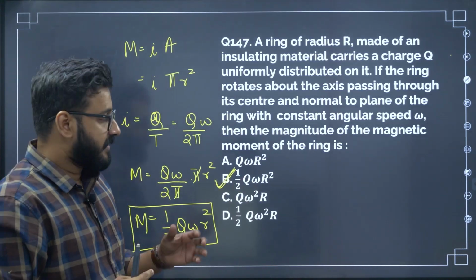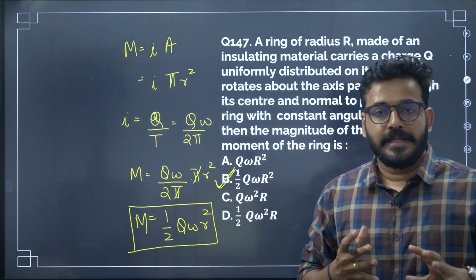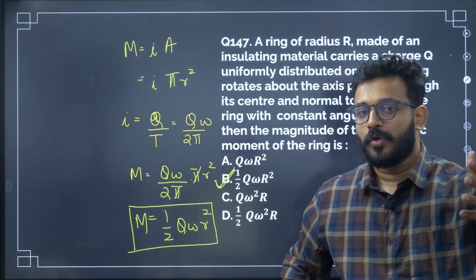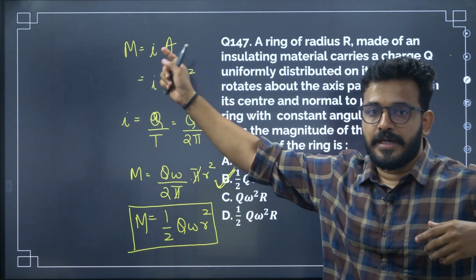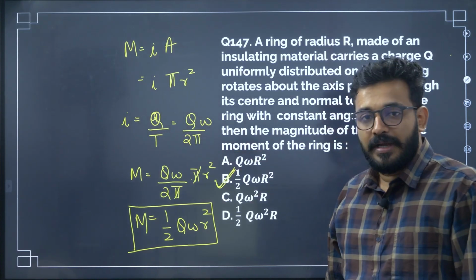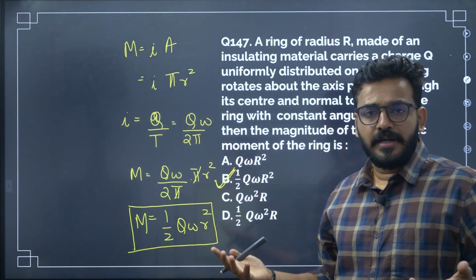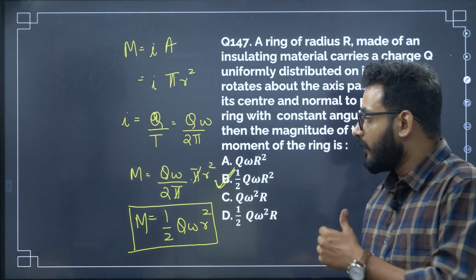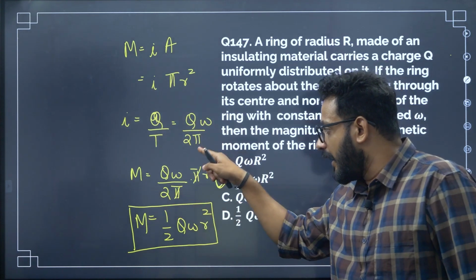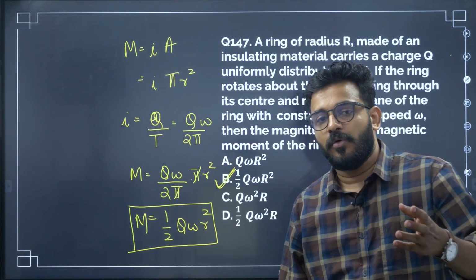So this is how you do it step by step, as I told you. Such questions shouldn't make you frantic. Just sit, relax and think, starting from what you know. Magnetic moment, all of you know, it's very simple: current into area. Current is charge per unit time, where time is the time period of the rotation, and time period is definitely 2 pi by omega, 2 pi by angular frequency, right? So when you substitute, common terms will get cancelled. Ultimately you have half Q omega r square.